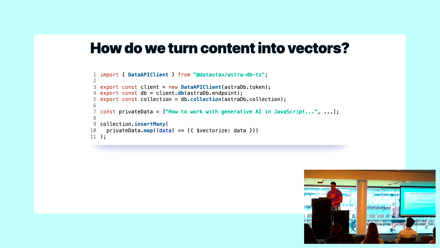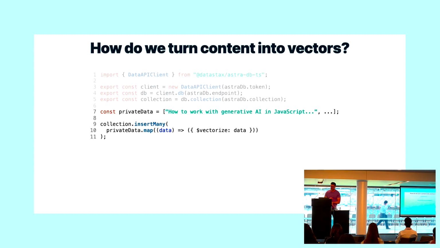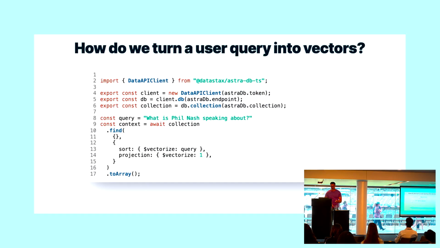As I said, I work at DataStax, and we have AstraDB. That's our vector database. And it also has the nice function that, if you ask it nicely, it will vectorize the data for you. So that's one less API you have to think about. If you have content to search against, you can also use AstraDB to either create your vector beforehand and use that to sort your data, or it will, again, vectorize things if you want it to.